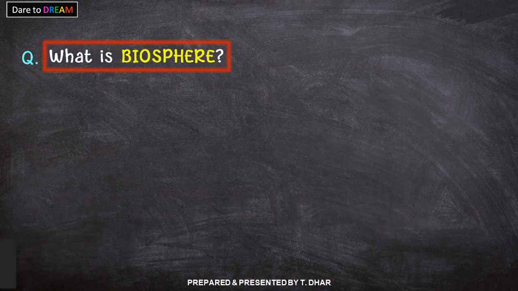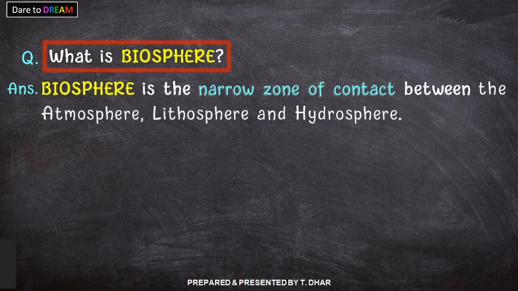Now the question comes, what is biosphere? The biosphere is the narrow zone of contact between the atmosphere, lithosphere and hydrosphere. In your previous classes, you must have learned about different spheres of the earth, that is atmosphere, lithosphere and hydrosphere.